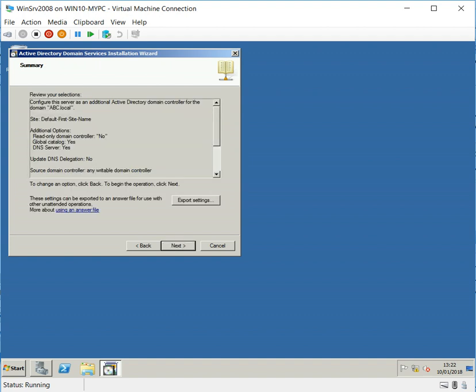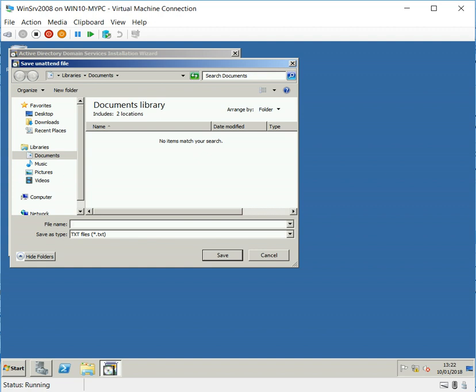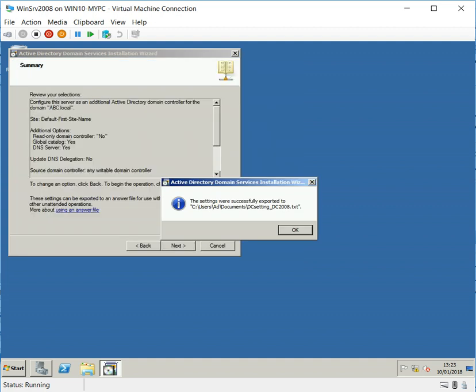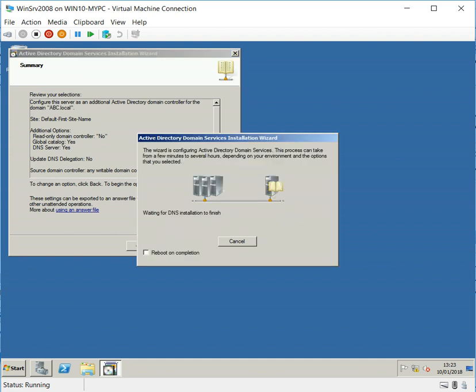Happy with everything? You can export the settings and give a name, DC setting underscore DC 2008, just to make sure if you want to replicate it or automate it later on. Yeah, happy, and next. That should reboot after it's complete. It will start. You can see it's quite fast. Group policy management console is doing what it's supposed to do, and that should be it.